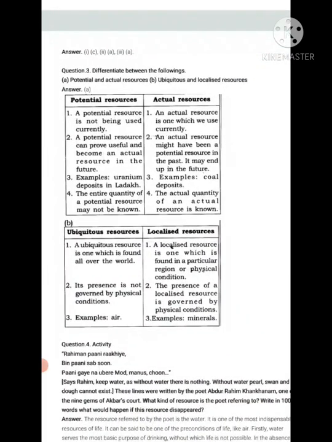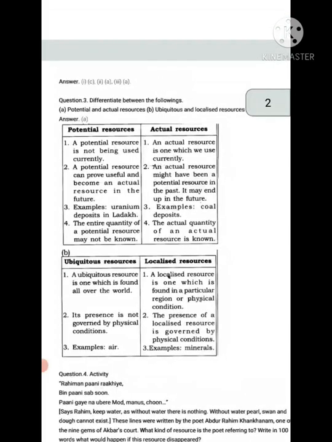Differentiate between the following: potential and actual resources, ubiquitous and localized resources. Potential resource: a potential resource is not being used currently. Actual resource: an actual resource is one which we use currently. A potential resource can prove useful and become an actual resource in the future.